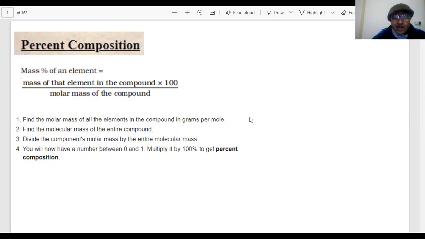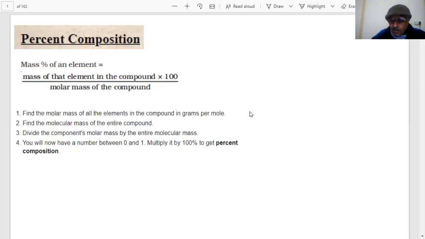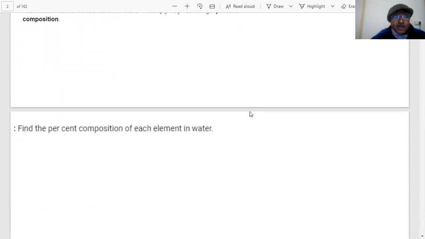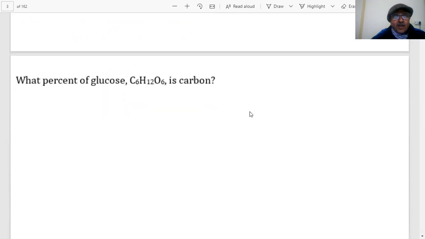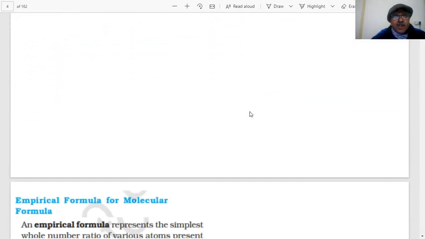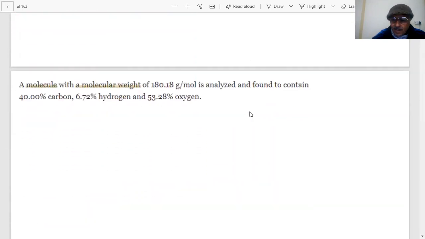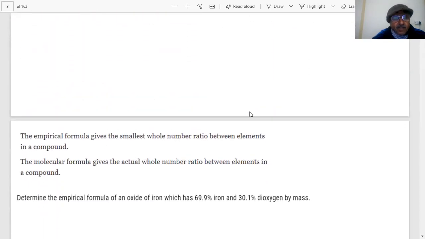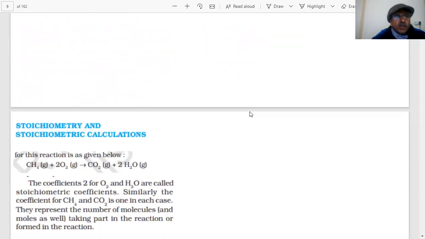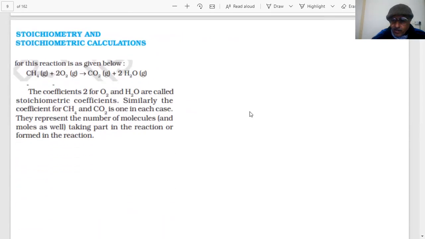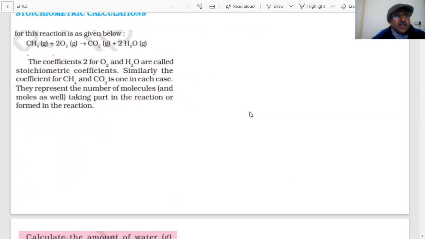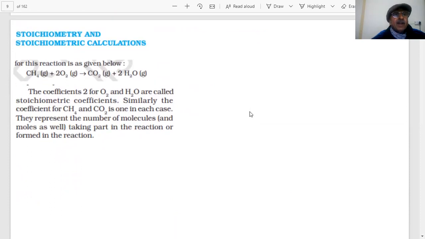A fresh topic, which will be very important because we will give you more question practice on different topics which can be asked in your exam, students. Once we understand, then it becomes easy for us. What I'm talking about is stoichiometry and stoichiometric calculations. This is a very important part of chemistry.